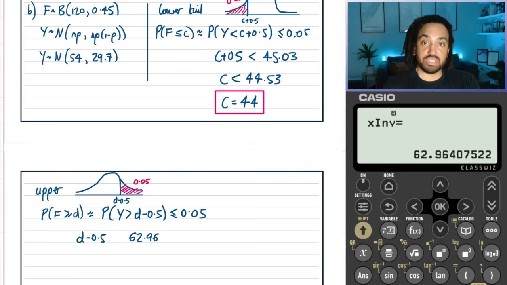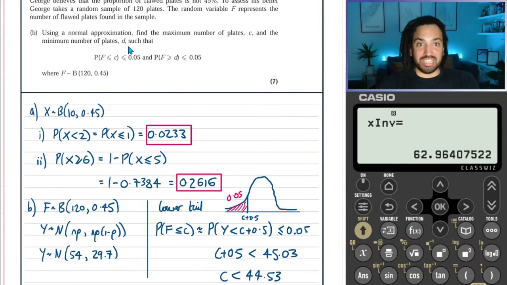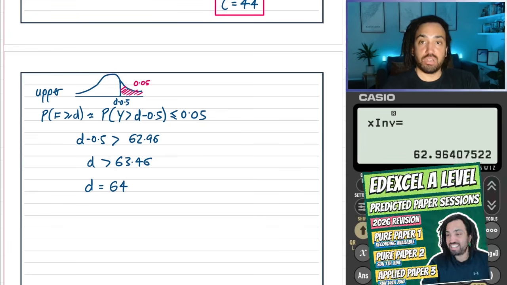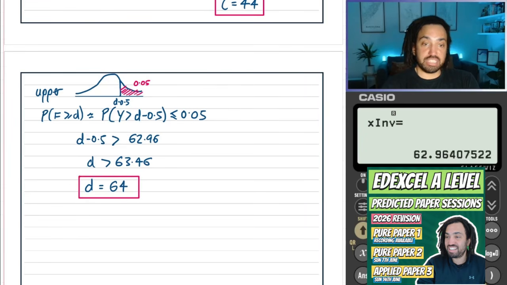So we're saying D minus 0.5 needs to be greater than 62.96. So D needs to be greater than 63.46. And again, if we go up here, it says that it's the minimum number of plates for D. So the smallest number we could possibly get, but still being greater than 63.46, would be 64. Wowza, what a tricky question that was, eh? But that's done. Phew. Okay, we can move on to mechanics.